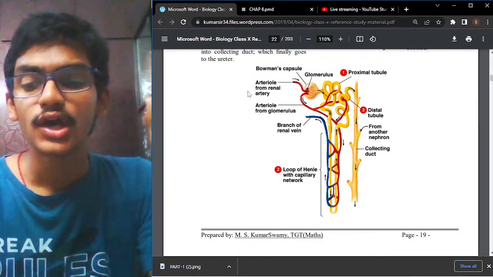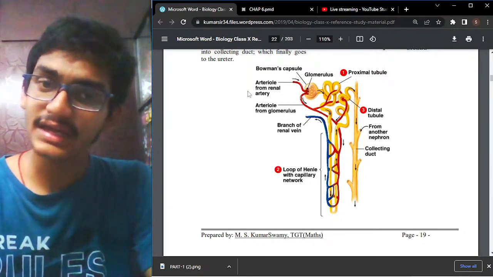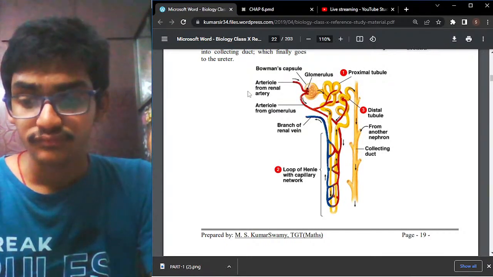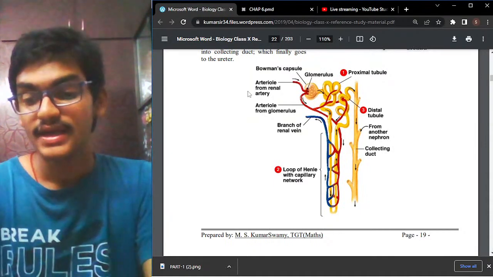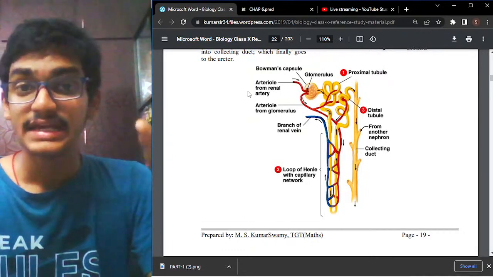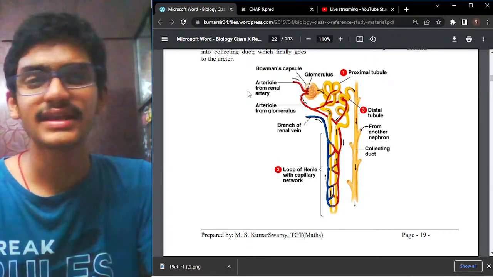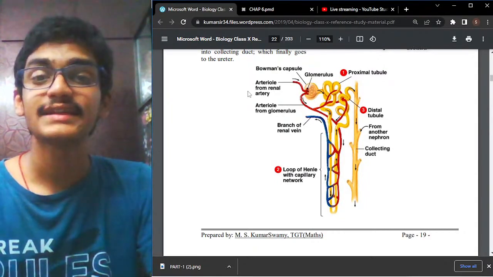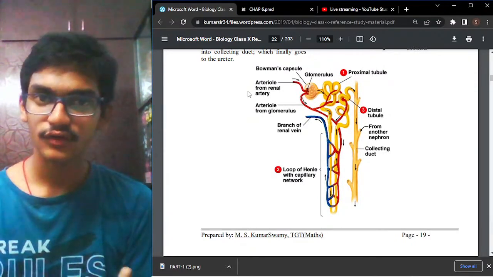Urea is nothing but, human beings are considered ureotelic organisms because they contain urea. Then uric acid is also there. Then ammonia is also there. Our urine contains ammonia. And apart from that, the third important point is sweat. In the form of sweat also we release waste products, that is glucose, salts and water, with the help of the sweat glands. I think now you have an understanding of the different waste products.